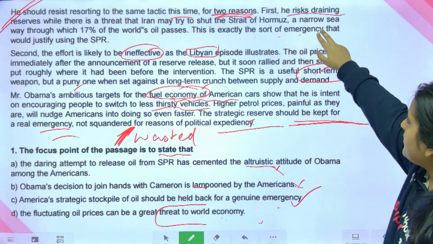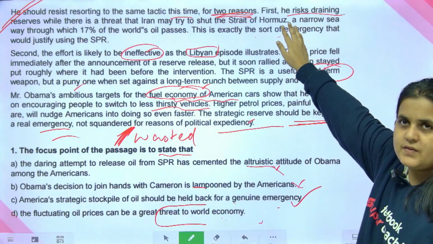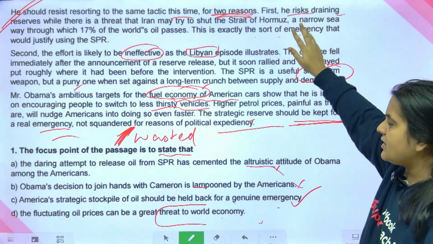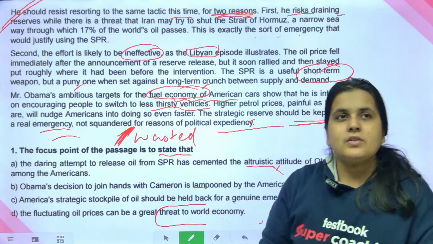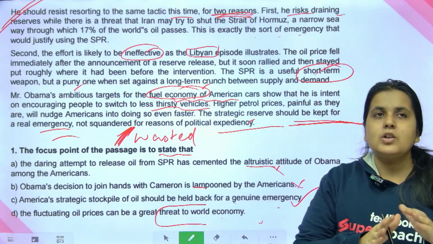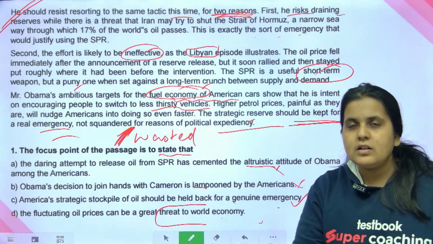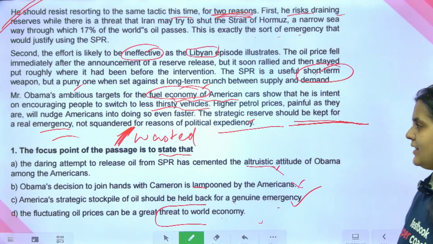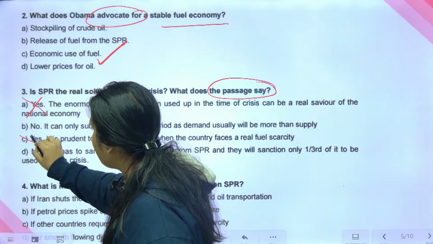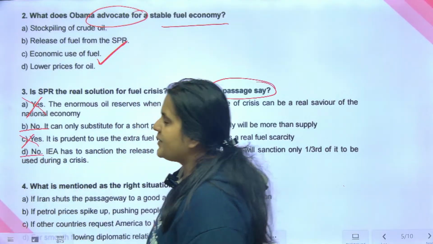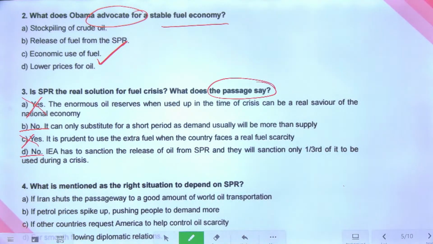One reason he has given is that draining the reserves, he should keep it for a real emergency. And the second reason that he has given is it will be ineffective. So is it a real solution? No, it is not a real solution. Right? That's the first thing. So the yes options will go away. So we have to focus on the no options.